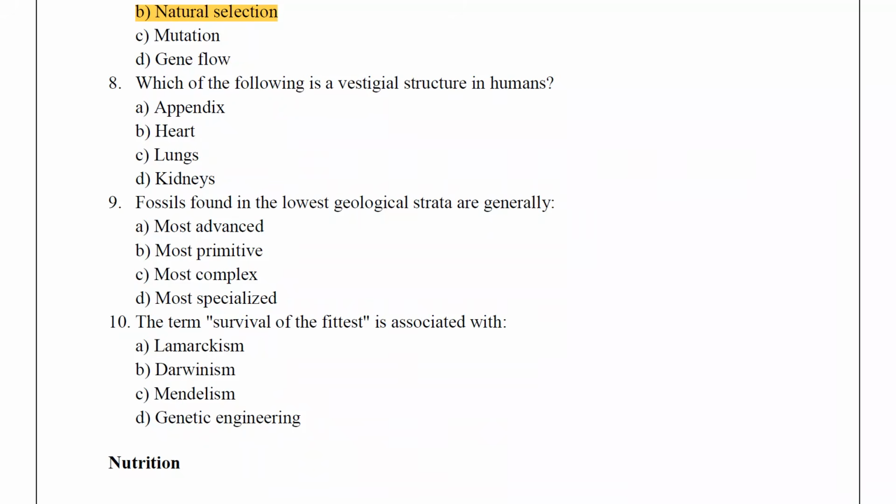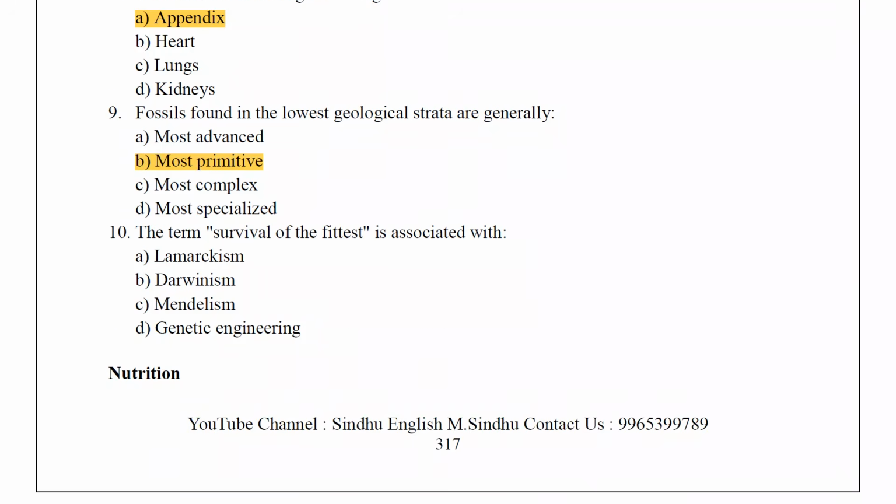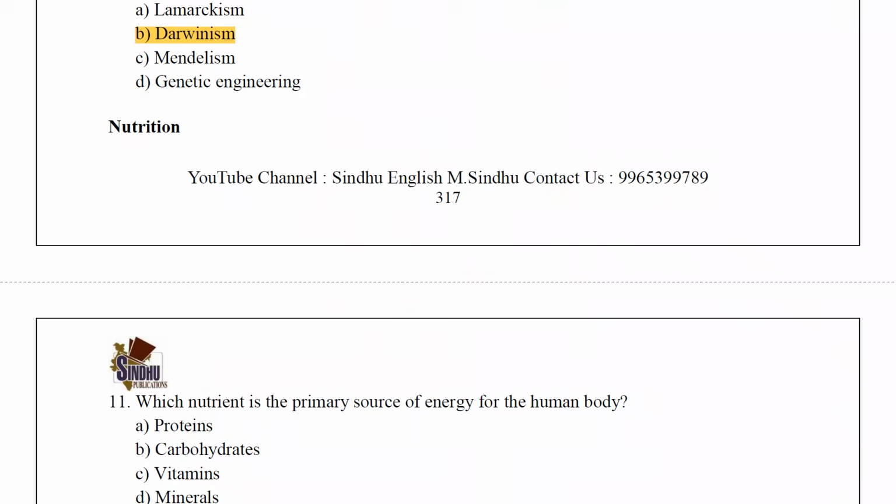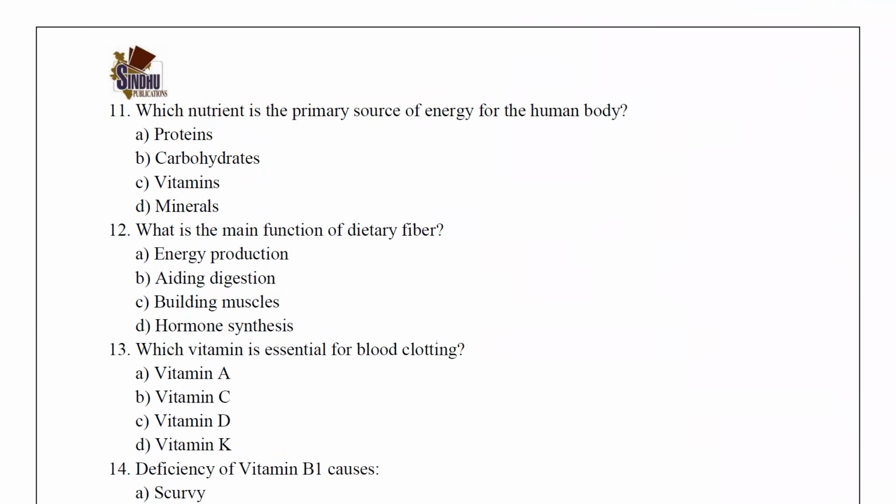Which of the following is a vestigial structure in humans? Appendix. Fossils found in the lowest geological strata are generally most primitive. The term survival of the fittest is associated with Darwinism. Next topic, nutrition. Which nutrient is the primary source of energy for the human body? The answer is carbohydrates.